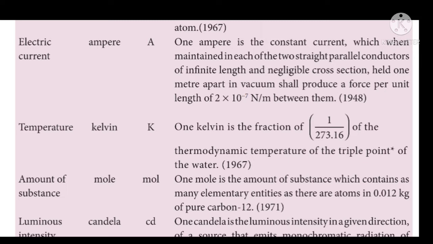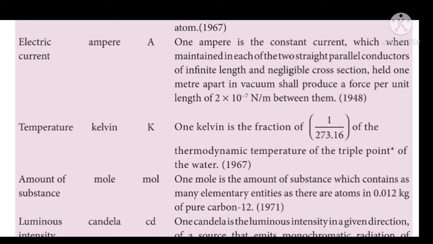Once again I repeat, 1 ampere is the constant current which when maintained in each of the two straight parallel conductors of infinite length and negligible cross section held 1 meter apart in vacuum shall produce a force per unit length of 2 into 10 power minus 7 Newton per meter between them. Next physical quantity, temperature.